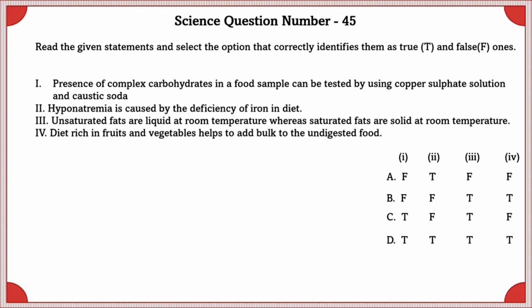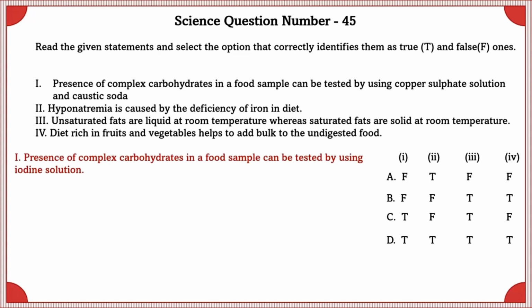Science question number 45. Read the given statements and select the option that correctly identifies them as true and false ones. 1. Presence of complex carbohydrates in a food sample can be tested by using copper sulfate solution and caustic soda. Presence of complex carbohydrates in a food sample can be tested by using iodine solution. So this is false. 2.